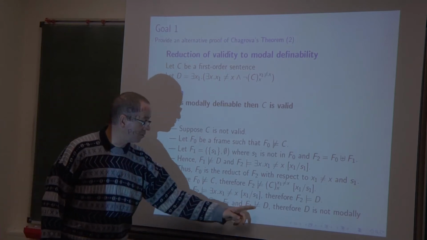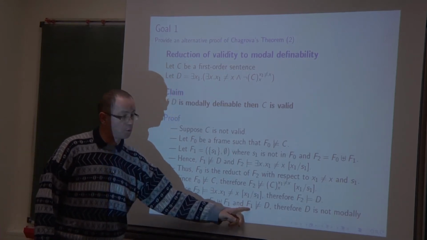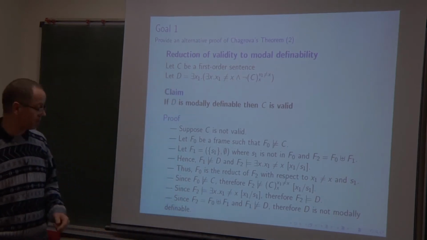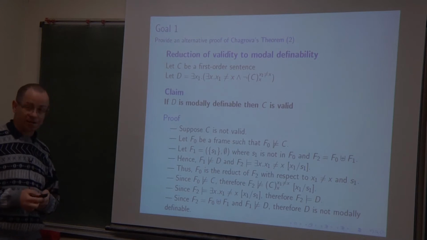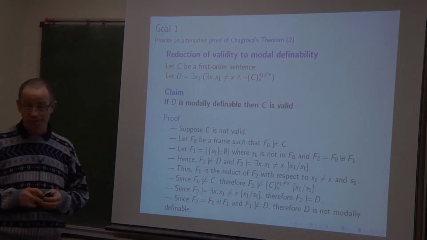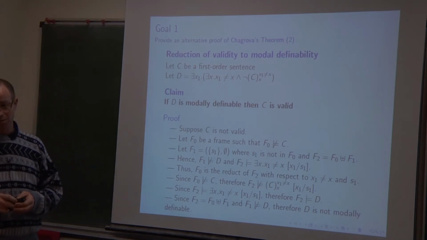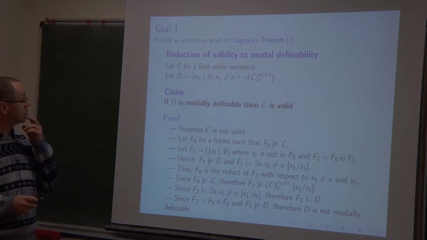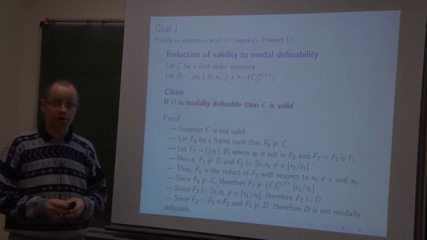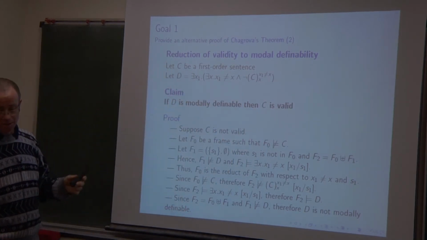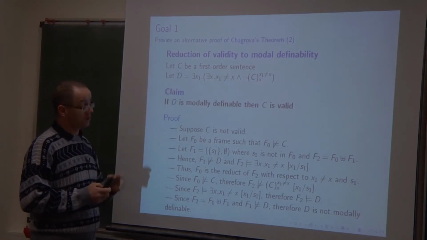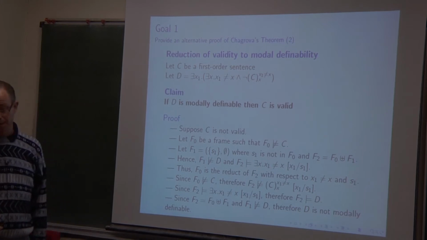The fact that F1, which is the generated subframe of F2 starting from S1, does not satisfy D, implies that D is not modally definable. Okay, this is proved. The Chagrov theorem is obtained by means of this reduction, because the validity problem is undecidable thanks to Kalmar, and we have shown that D is modally definable if and only if C is valid.